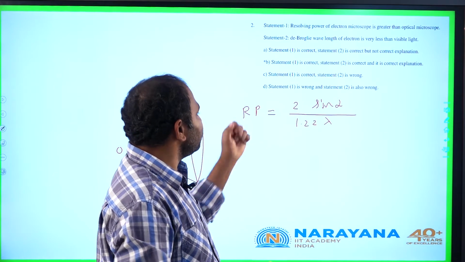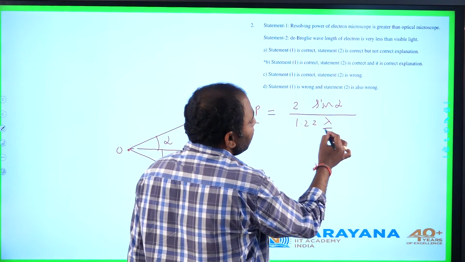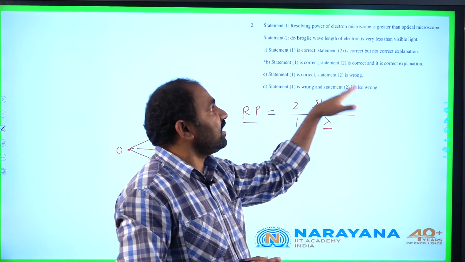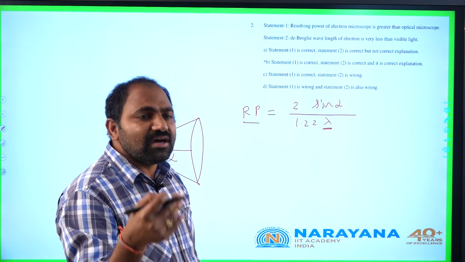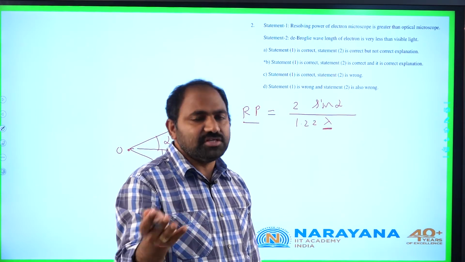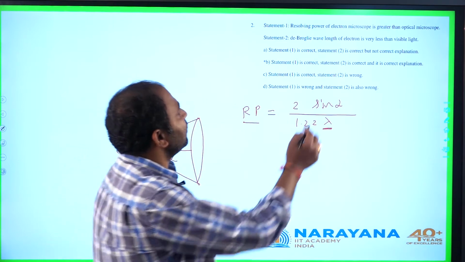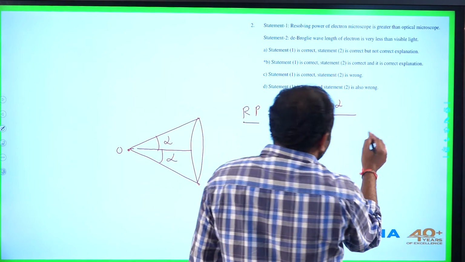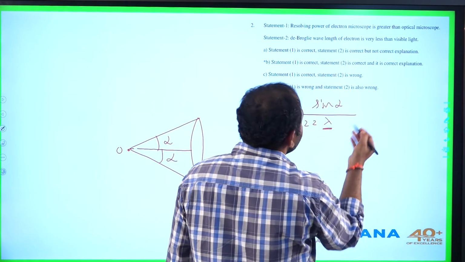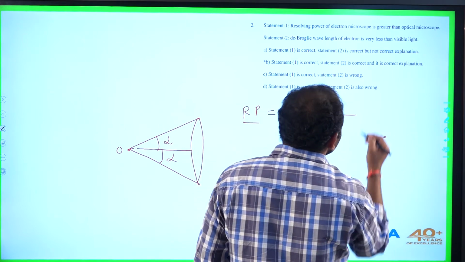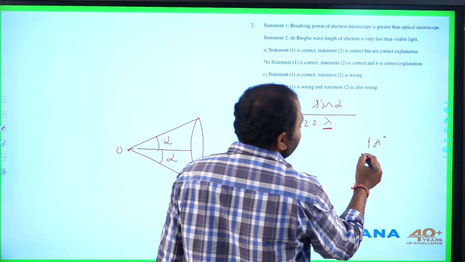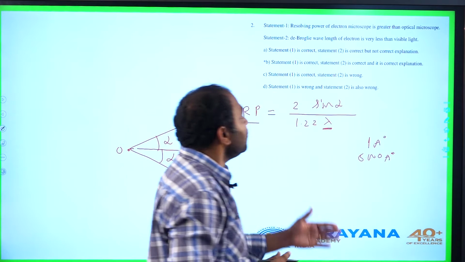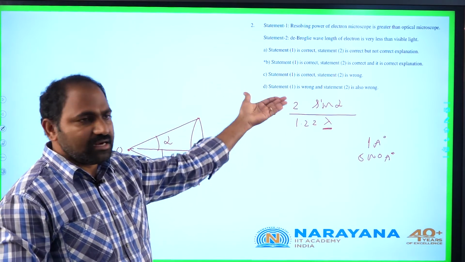More is the wavelength, less will be the resolving power. Less is the wavelength, more will be the resolving power. Electron microscope is used rather than optical microscope because the wavelength of electron will be less than that of visible light. That is the reason. So here the de Broglie wavelength of electron is very less than visible light. In general, the de Broglie wavelength of electron will be of the order of 1 angstrom and that of visible light around 5000 or 6000 angstroms. That's why electron microscope is used rather than optical instruments.